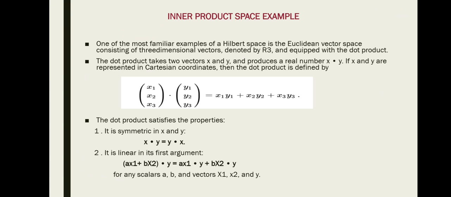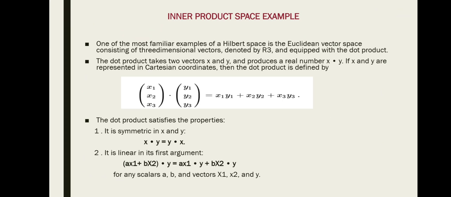Now coming to the inner product space. Let us see this inner product space with an example. One of the most familiar examples of Hilbert space is the Euclidean vector space consisting of three-dimensional vectors, denoted by R3 and equipped with the dot product. So here we are explaining the inner product space with an example by considering the three-dimensional Euclidean vector space.